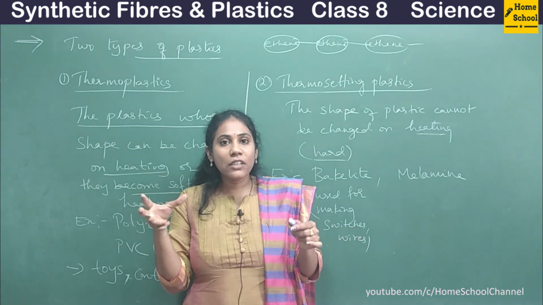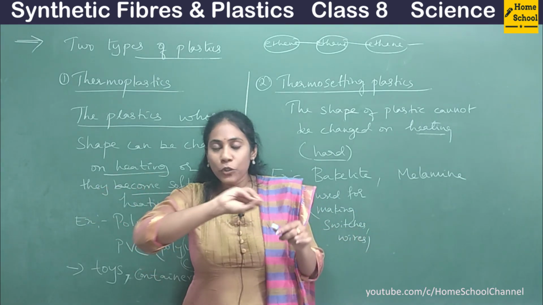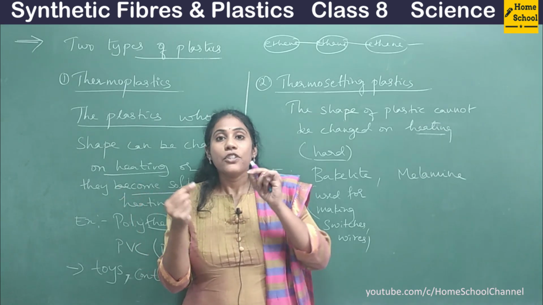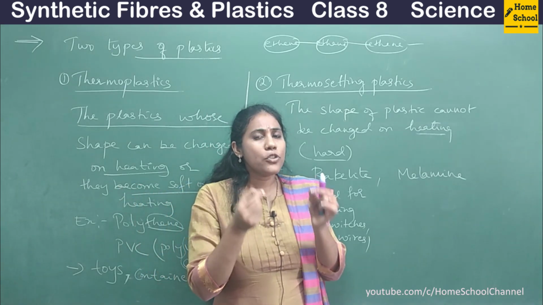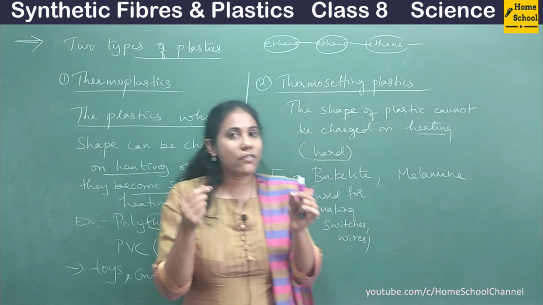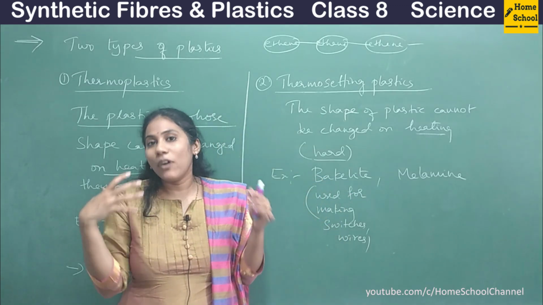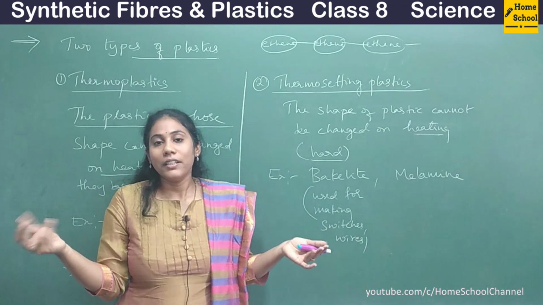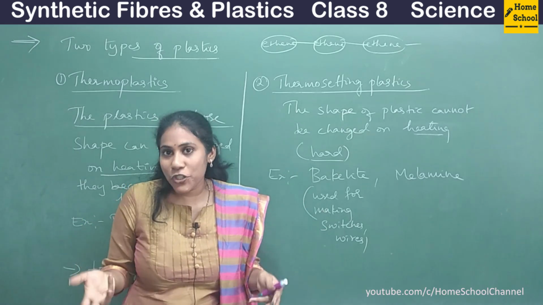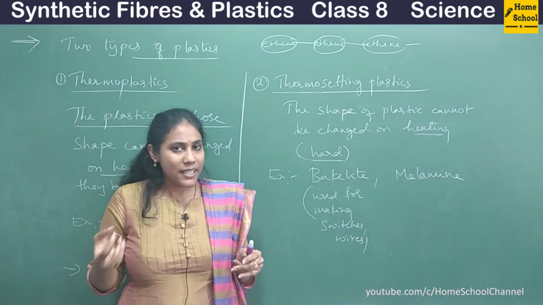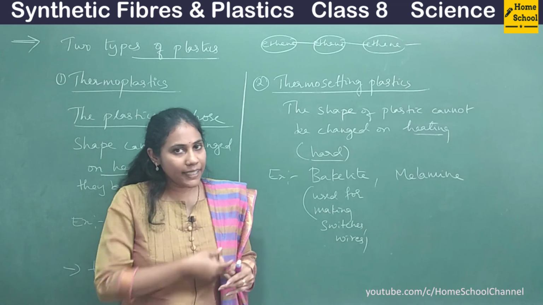The electrical wires are made up of copper, but you will have an insulation, right? So that insulation is a plastic. So why will we give insulation for the wire? It is to avoid getting shocks. It is to avoid the leakage of current, right? We have to be safe when we hold those electric wires.